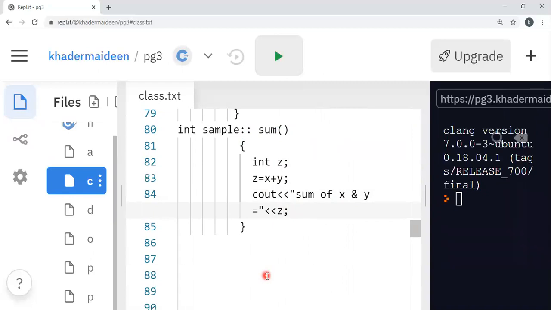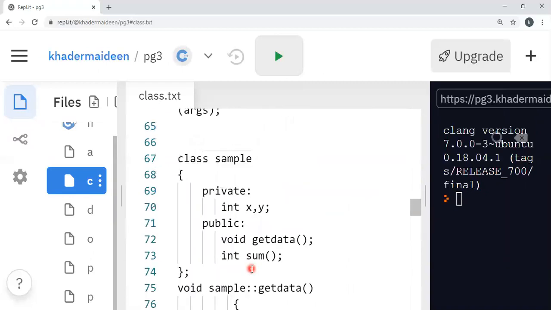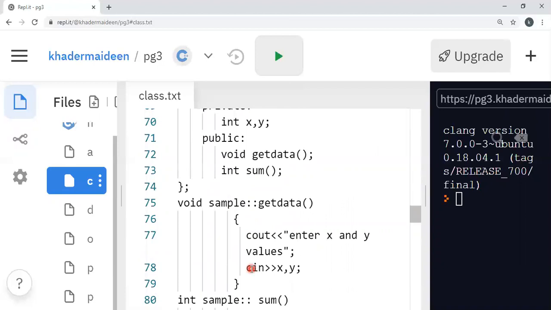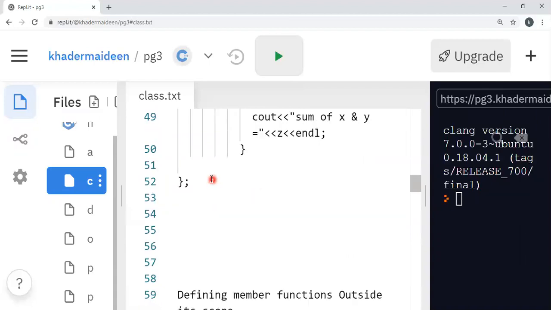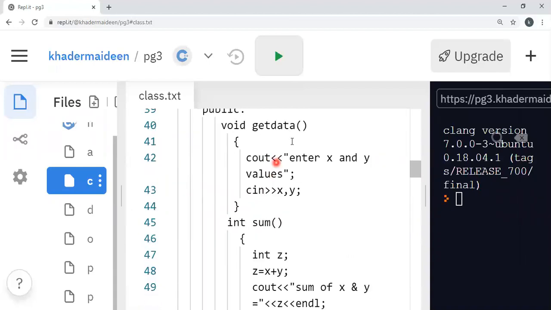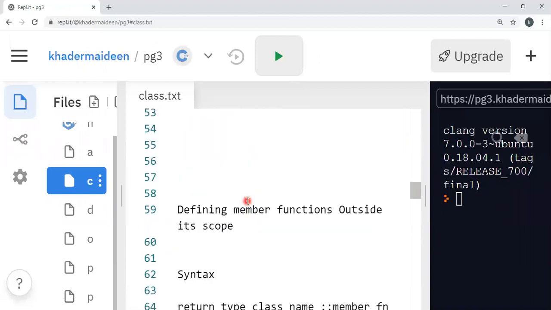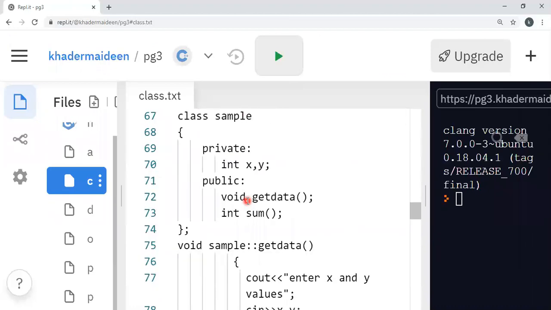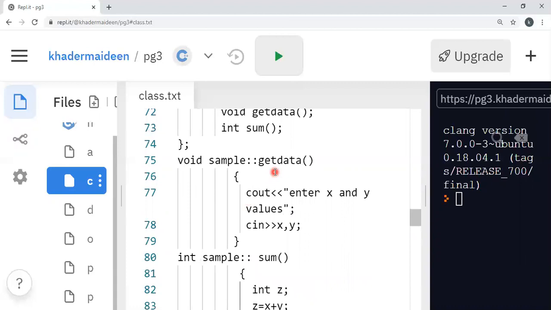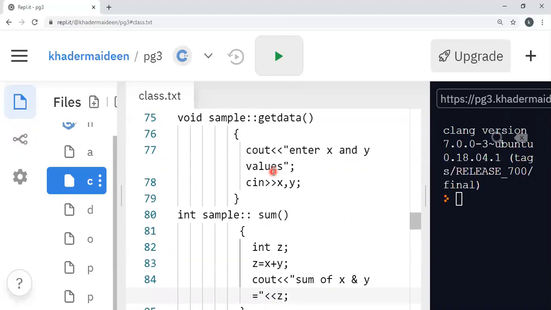Okay. So this is defining outside. Outside means out of the class, outside scope. Inside means inside. So here the class ends, and the member functions are within the class. So this is defining member functions inside or outside. Normally it is better practice to define the member function outside scope. Okay.